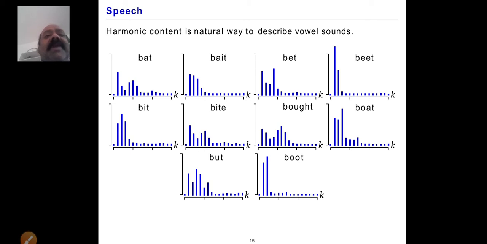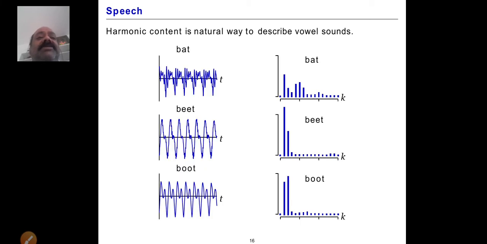Here are bat, bite, beat, bit, bite, bot, boat, but and boot, with the harmonic contents we have. This is also harmonic content, a natural way to describe the vowel sounds. Compare both: here is the bat signal, similarly the beat signal, and here boot. Observe that these speech signals describe the vowel sounds.